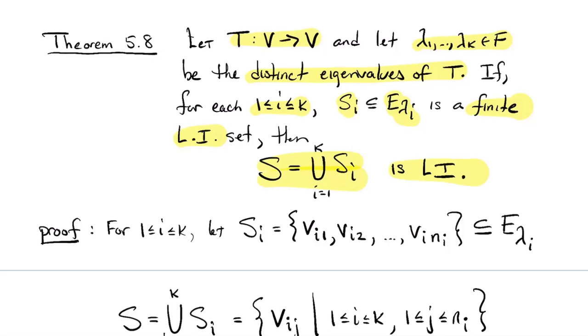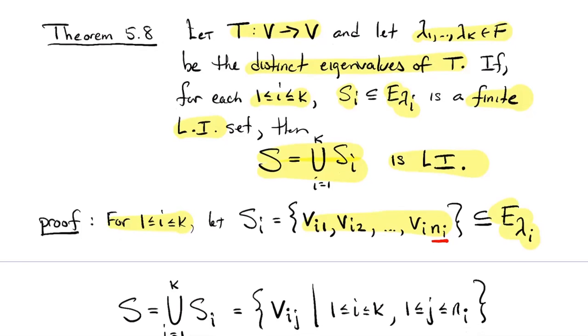Okay, how to prove this? Just set up some notation. So for every index between 1 and k, let's suppose that we call the finite linearly independent set S_i, let's call its elements v_i1, v_i2, and so on up to v_i,n_i, and I wrote n sub i because these sets aren't necessarily the same size. Okay, so n_1 is the size of S_1, n_2 is the size of S_2. They're not all necessarily the same, but that set is a subset of the corresponding eigenspace.